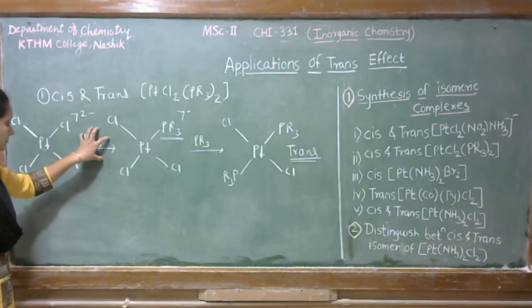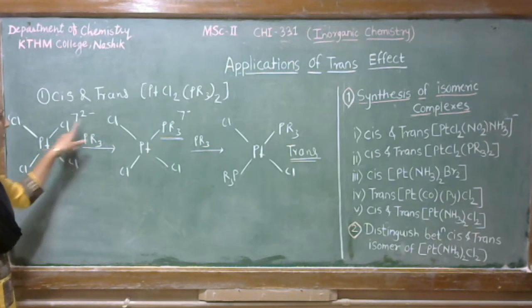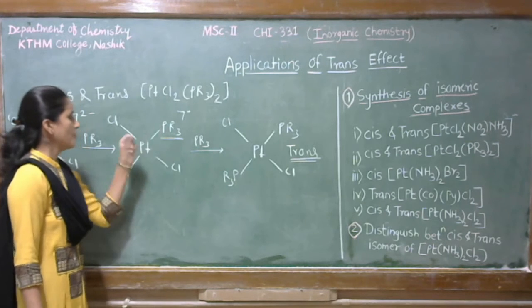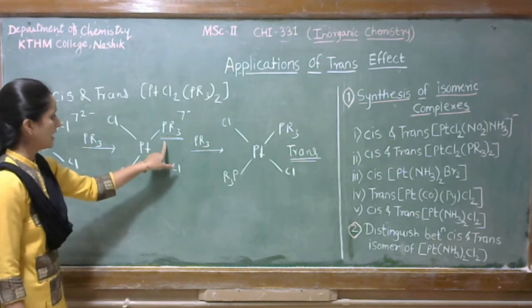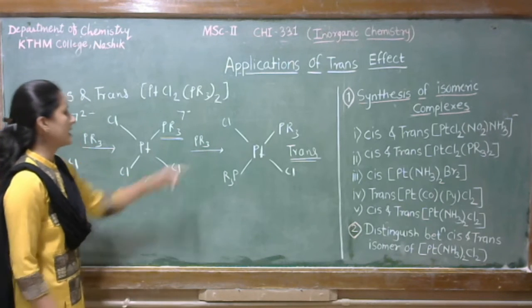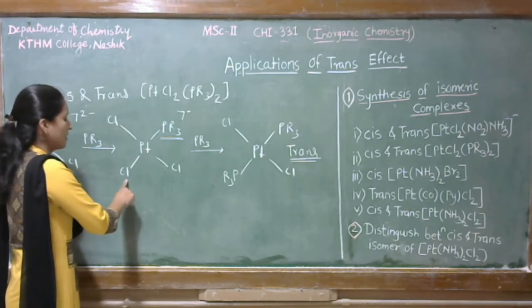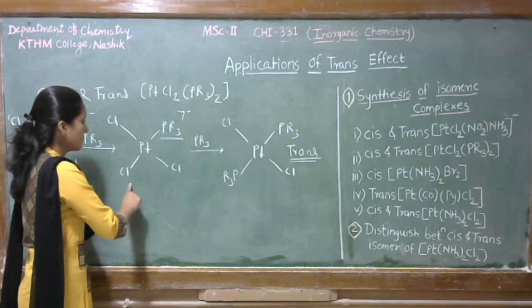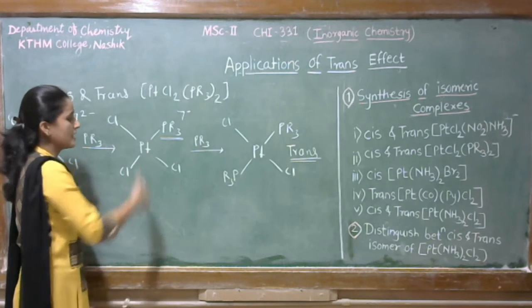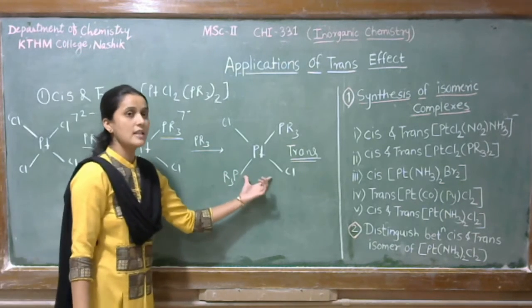When we treat 1 mole of PR3 with this complex, any one chlorine gets replaced. So chlorine gets replaced by PR3, we get such type of isomer. Again, when we treat another mole of PR3, as PR3 has more trans-directing effect as compared to Cl, it is able to replace its opposite ligand, the chlorine. So we get the trans isomer.